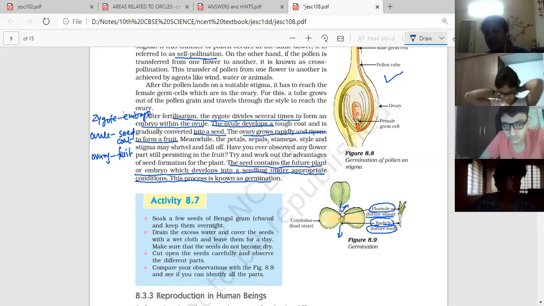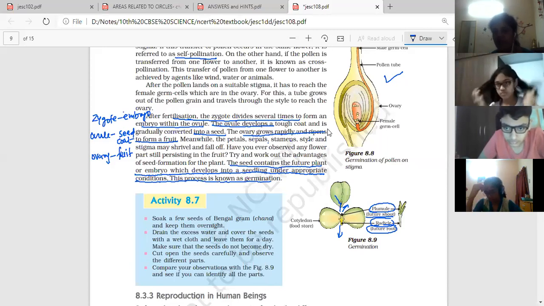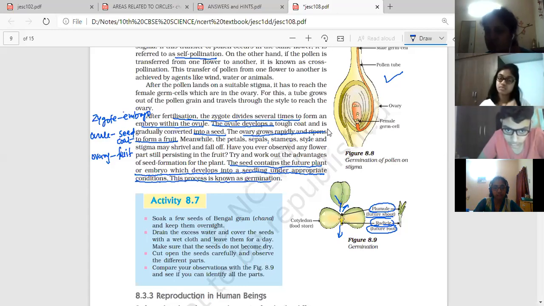You can see here the structures coming out of the dicot seed. When we make sprouts at home, we soak the seeds for one day, then remove the water and keep them for 4 to 5 hours in a warm place. On the next day, you will see some white parts coming out of those seeds. Those white parts are actually the plumule and radicle. The upper part is the plumule and the lower part is the radicle.